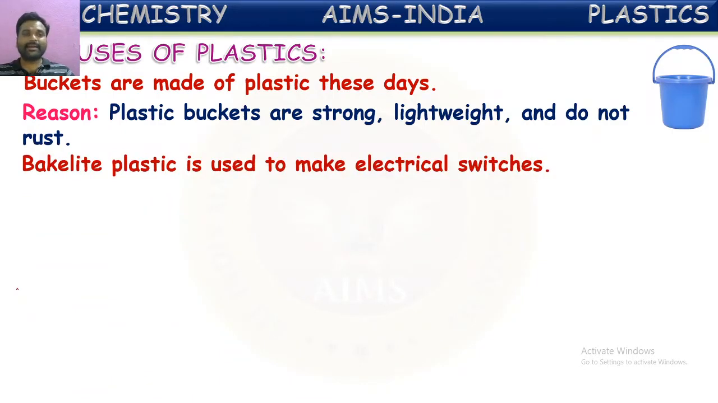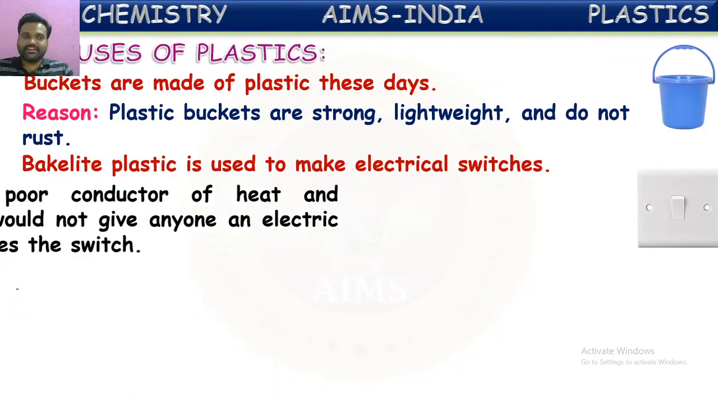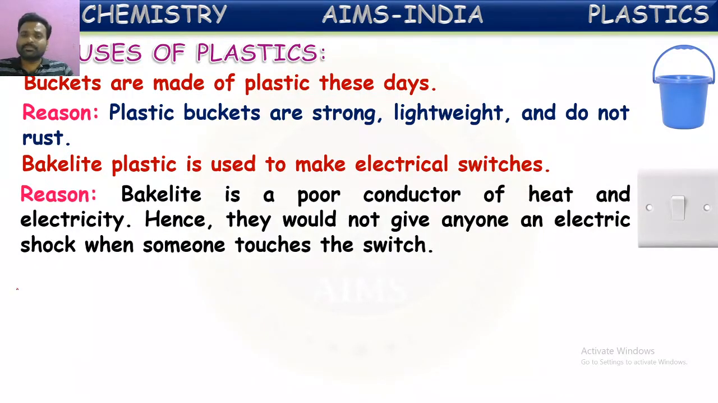One more point, bakelite plastic is used in making electrical switches. Yes, we told at the starting about bakelite as a thermosetting plastic, which is used for making these switches, plugs and so on. Why? Because bakelite is a poor conductor of heat and electricity. It won't pass any current through it.